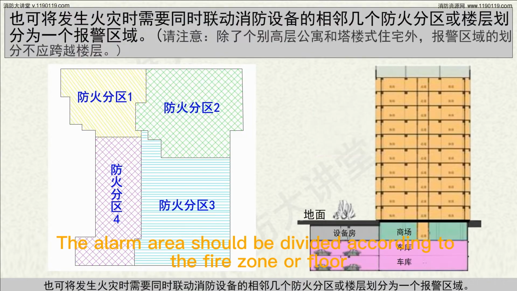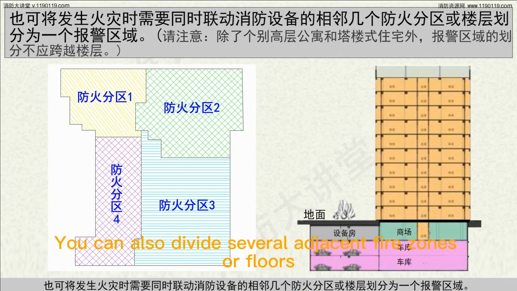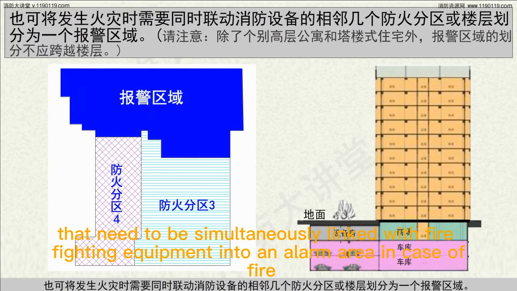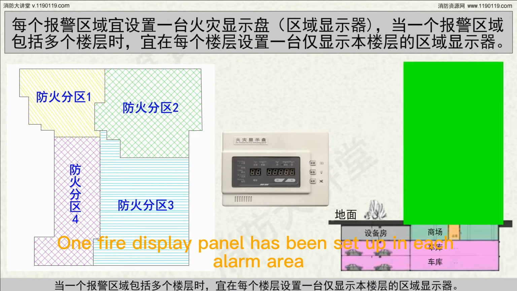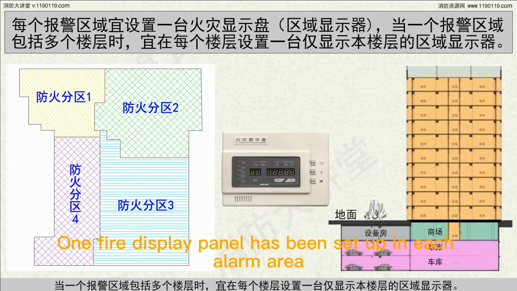The alarm area should be divided according to the fire zone of law. You can also divide several adjacent fire zones of laws that need to be simultaneously linked with firefighting equipment into an alarm area in case of fire. One fire display panel has been set up in each alarm area.